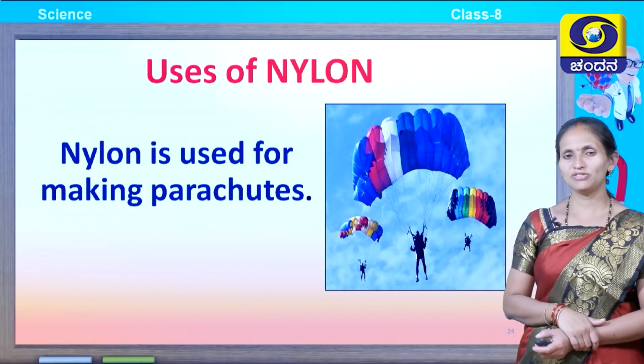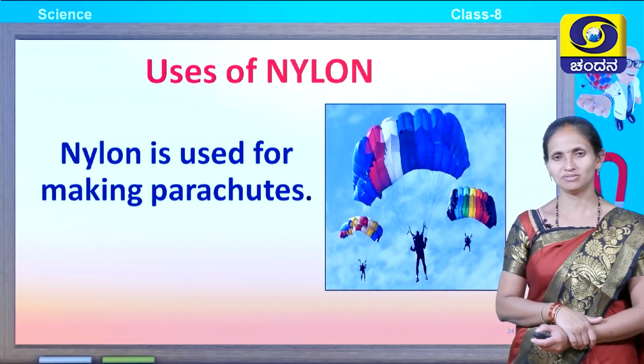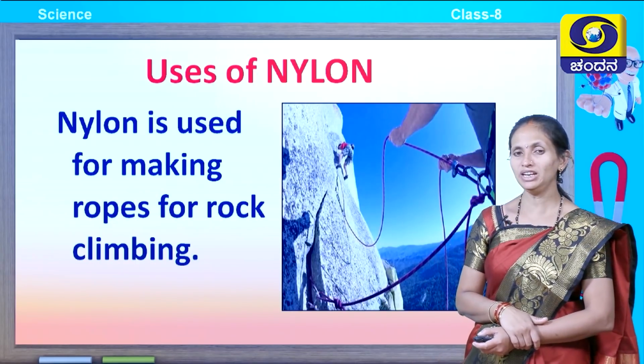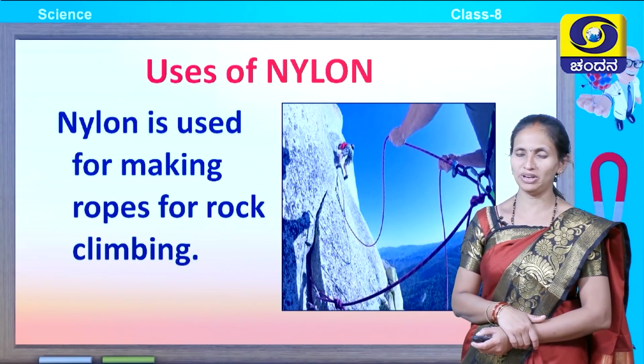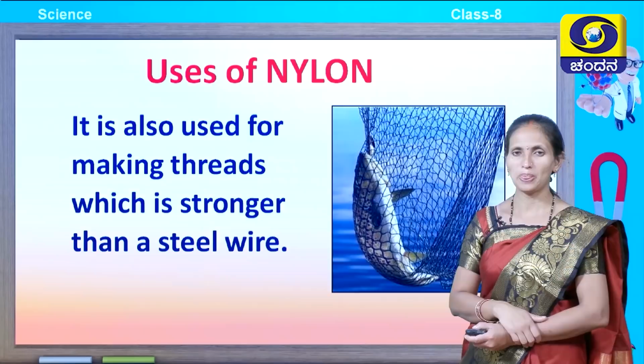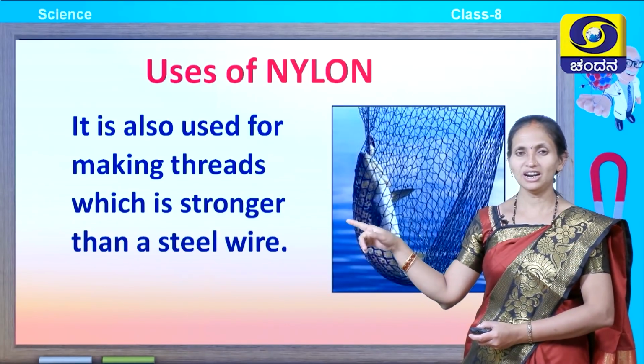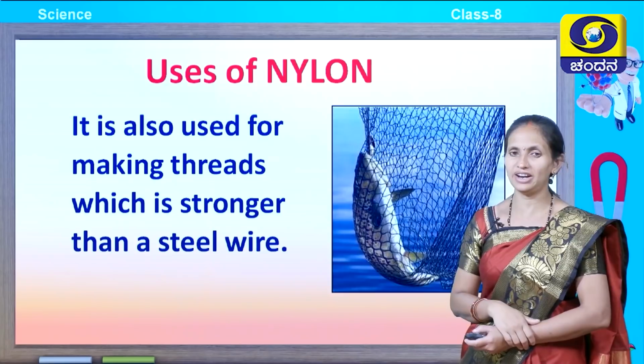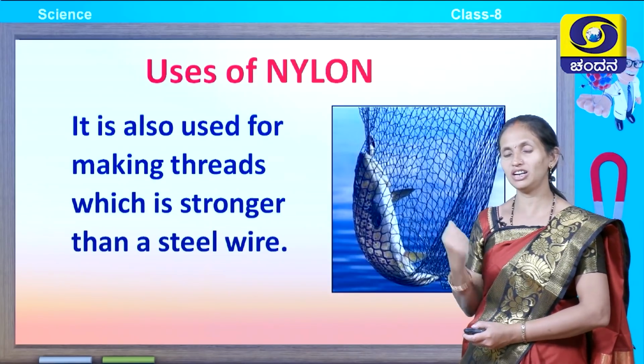Nylon is used for making parachutes. Nylon is used for making ropes for rock climbing. You can look at the picture: for rock climbing, the rope is made of nylon. So, you can see that nylon is used for making threads which are stronger than steel wire.